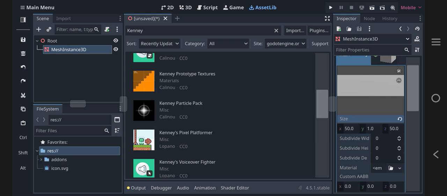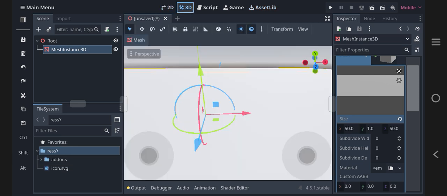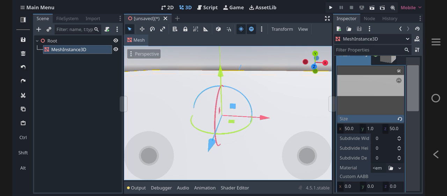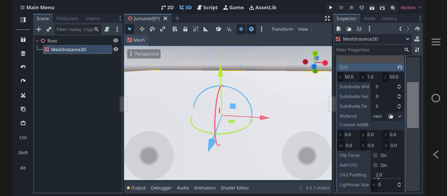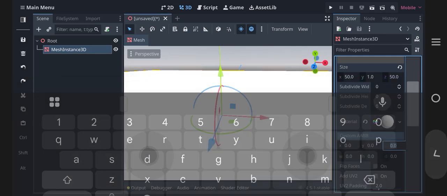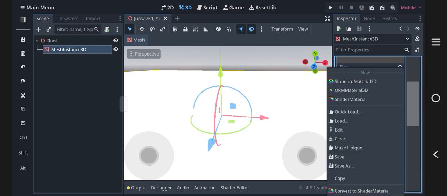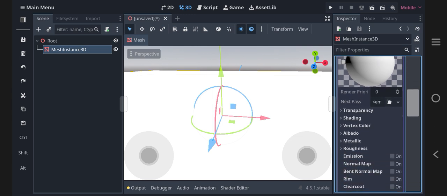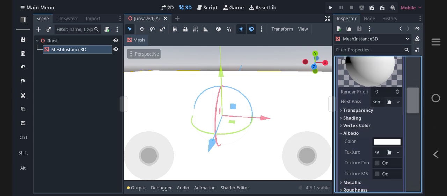Alright. Now that's the case. You gotta do this, by the way. You can finally make the texture of the floor. So first, do standard material 3D. Click on this. Go down until you see albedo.